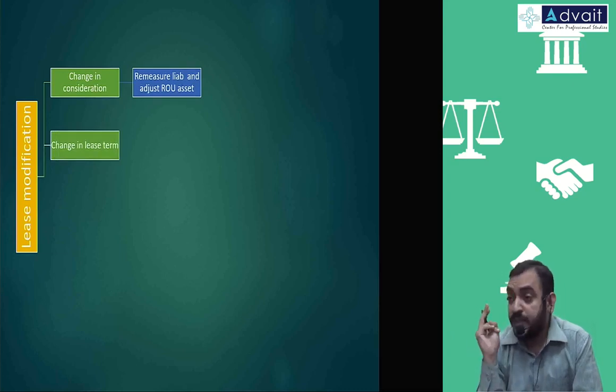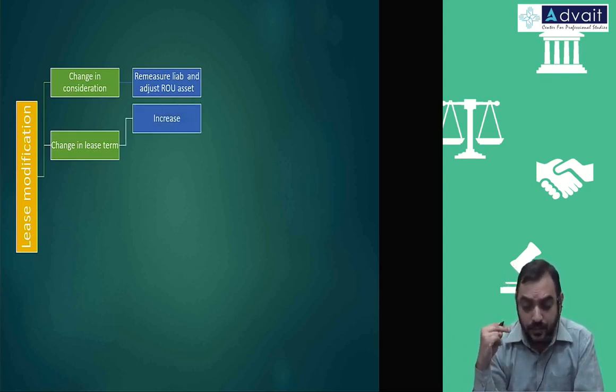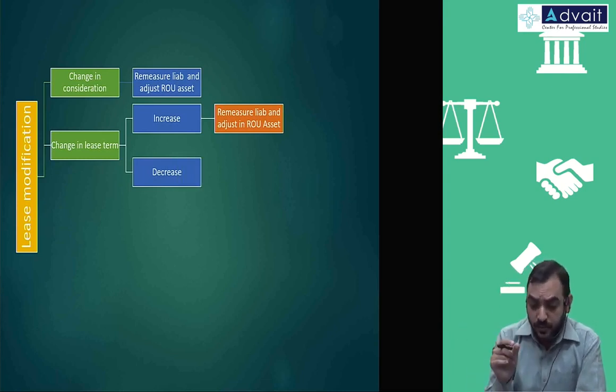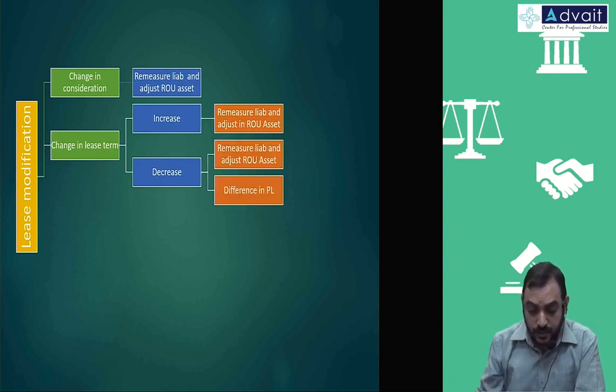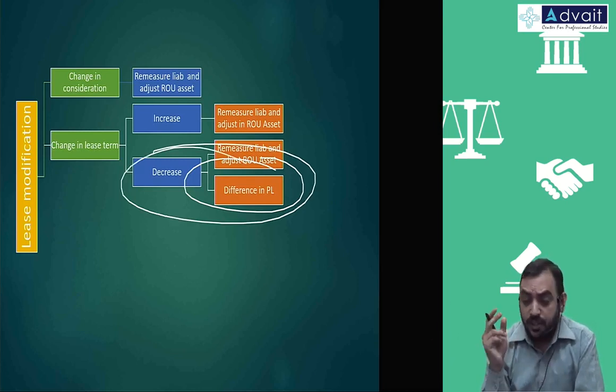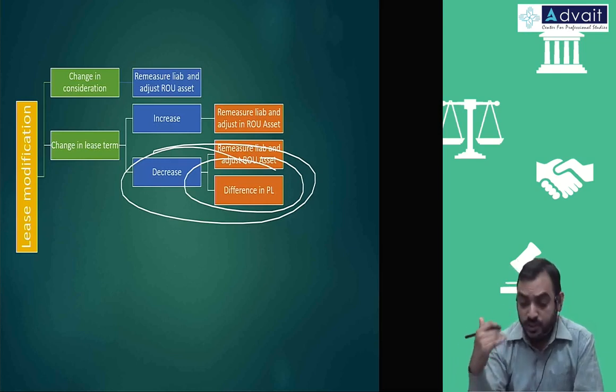Change in lease term can be two possibilities. Either it will increase or it will decrease. If it is increasing, then you are remeasuring the liability and adjusting the ROU asset, that is you are accounting it as a separate lease if possible. Otherwise you do the same calculation. If it is decreasing, then what we just discussed, liability will reduce, asset also will reduce, and difference will be transferred to P&L account. This is the only case that happens, that you reduce the liability, you reduce the asset, because the scope is getting reduced.